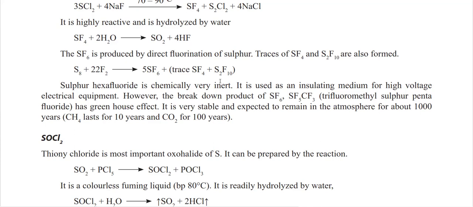Because it is chemically inert, it is used as an insulating medium for high voltage electronic equipment. However, the breakdown products of SF6 or SF5CF3 have a greenhouse effect, and it is also very stable and expected to remain in the atmosphere for about 1,000 years.